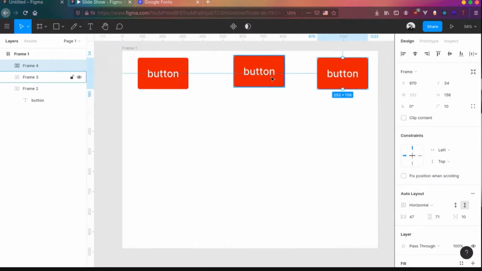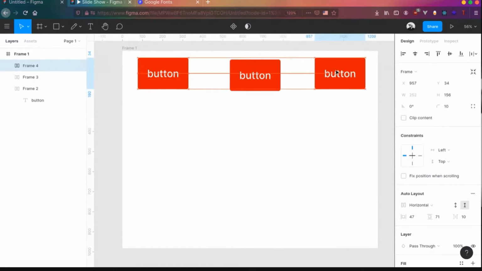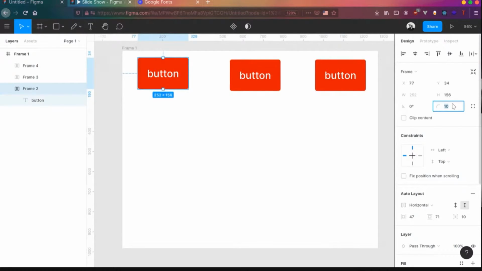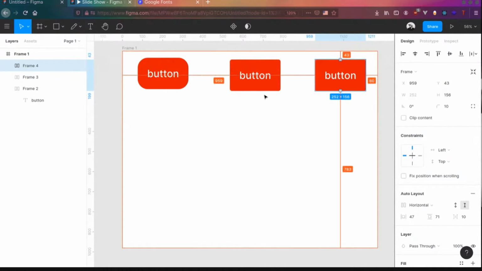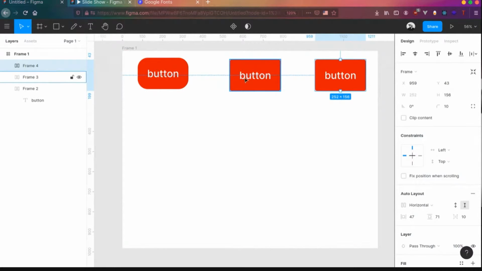But the thing is, at a point, people might be like, I don't like this button, so I need to change it. I need a border radius of around 50px so that I have rounded buttons. To do that, you see that you need to do that for every button that you copied right now. Now, this is a bit annoying because you need to go back to all the instances. If you're working on a very large project, this will be a big issue. You need to change every instance that's happening over there.